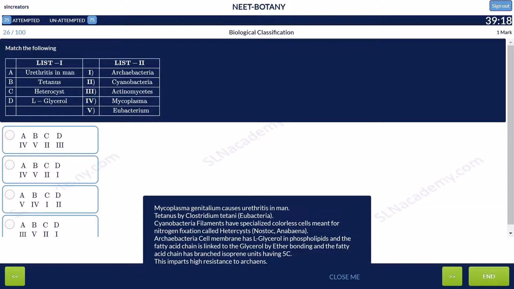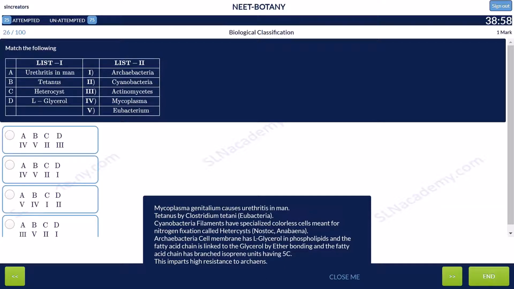Mycoplasma genitalium causes urethritis in man. Tetanus is Eubacteria. Cyanobacteria filaments have specialized colorless cells meant for nitrogen fixation called heterocysts. Example, Nostoc and Anabaena.